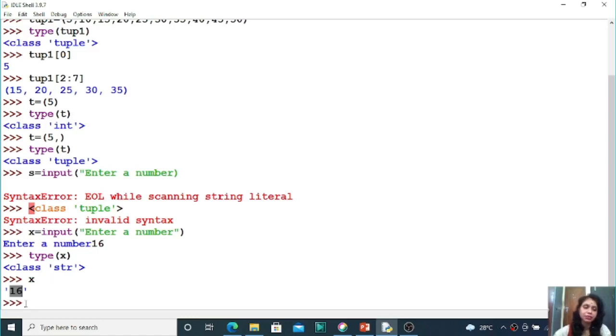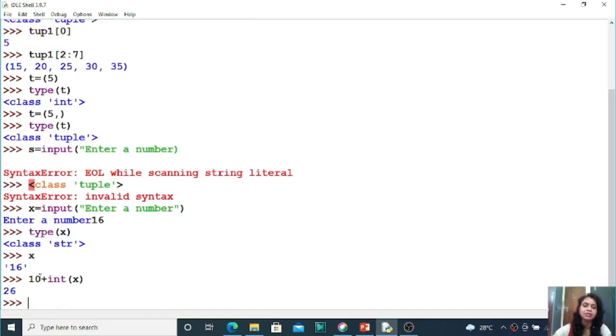For example, suppose the value of x now is a string. Now how do you convert this and how do you use this? Suppose you want to add the value of x to 10, right? So 10 plus, typecast it, that means int of x, that means now it is integer 16. So what I have done now is I have typecasted it explicitly. Initially x contains a string value, now I have typecasted it into integer type. Then I have used mathematical operators also, right students?